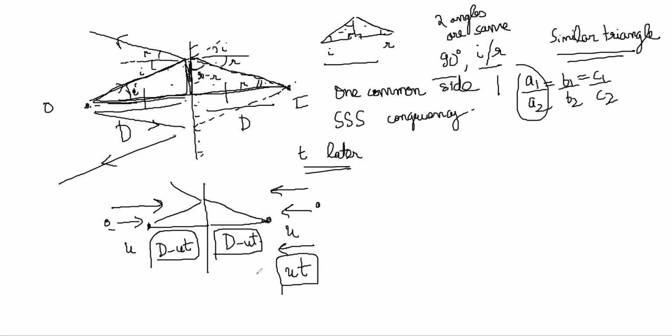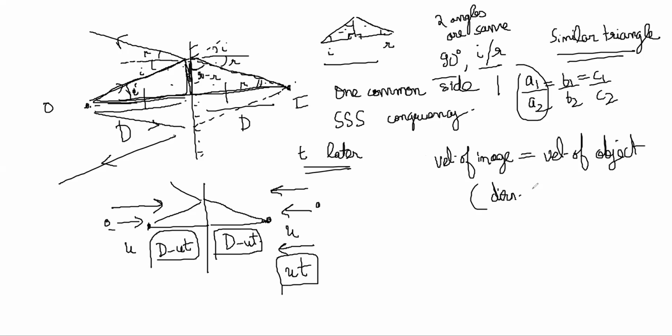You understand? So the speed of image is the same as speed of object if you are looking at the direction which is perpendicular, which is along the normal. Velocity is not the same, velocity is negative of it, right?